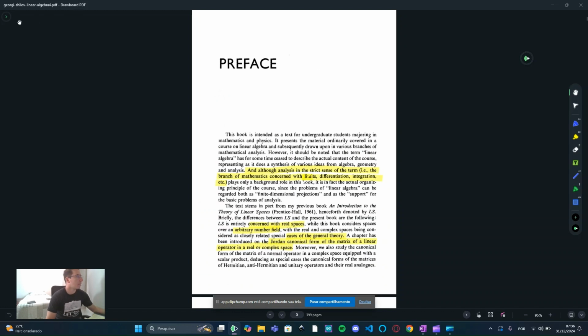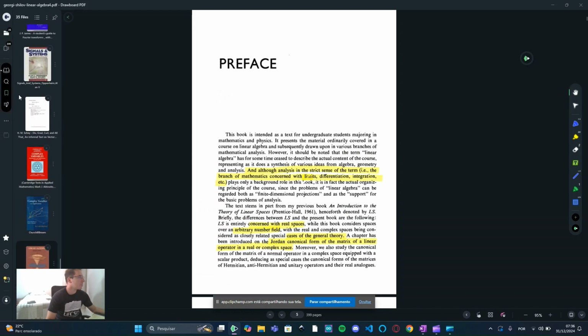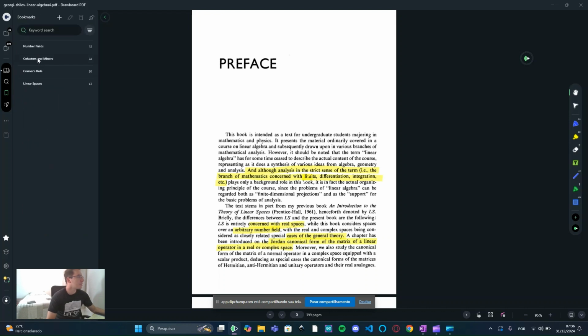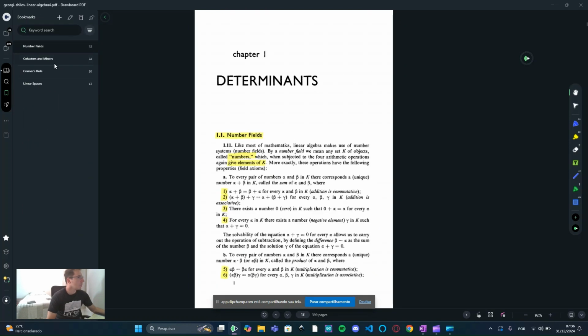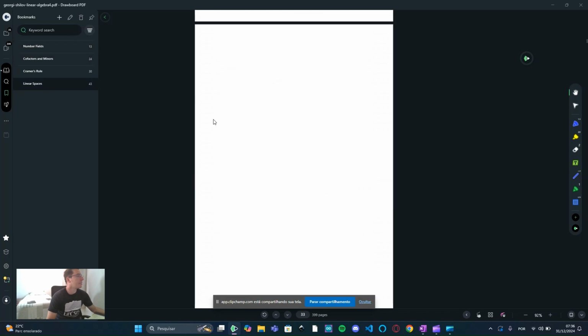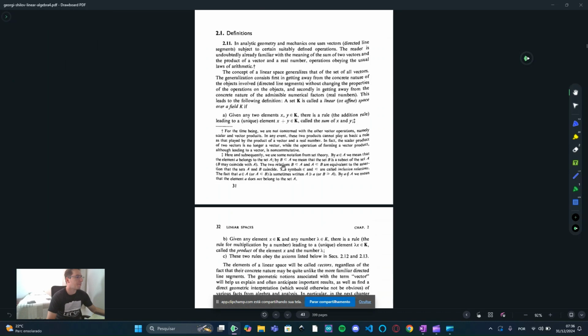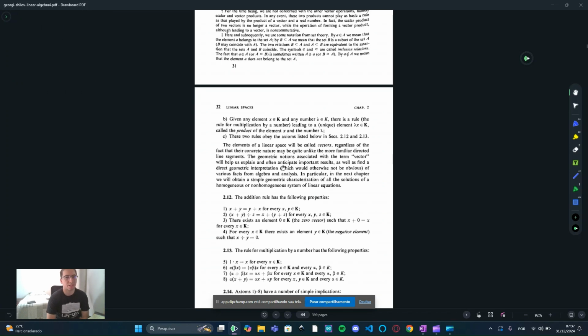Okay, I already selected some parts of this book that are going to be very important. The definitions of number fields and linear spaces are going to be very essential for us to understand the complex numbers. And we're going to see this in these videos.